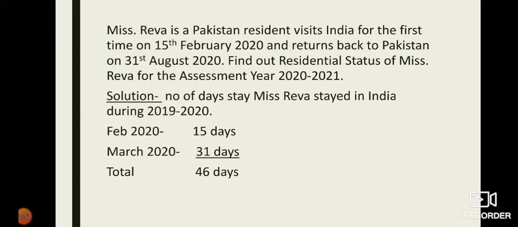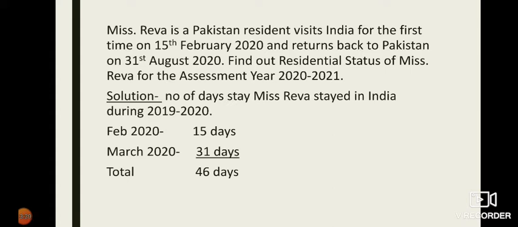What we need to do? To find out the residential status of any person, we need to calculate the number of days that person stayed in India during the previous year. So let us first find the number of days Miss Reva stayed in India during the previous year. Our previous year is 2019-20. It starts from 1st April 2019 and it ends on 31st March 2020.